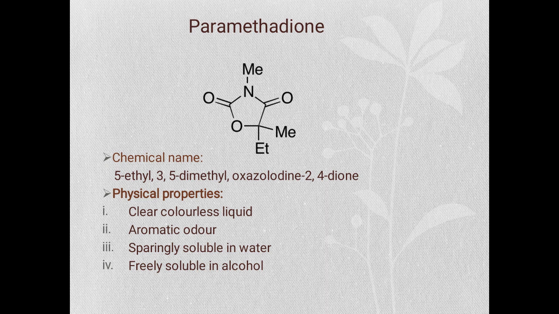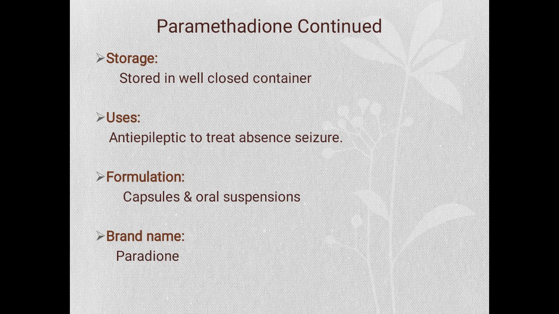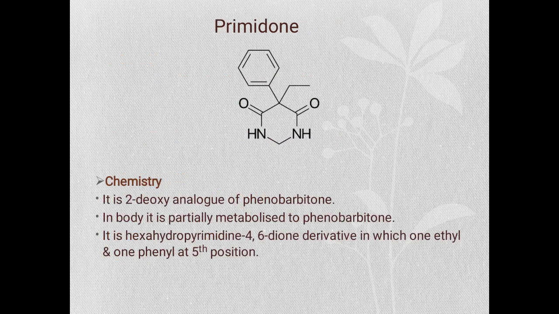Physical properties: clear colorless liquid with aromatic odor, sparingly soluble in water and freely soluble in alcohol. Storage: it should be stored in well closed container. Uses: anti-epileptic to treat absence seizures. Formulations: capsules or oral suspension, and brand name is Paradione.